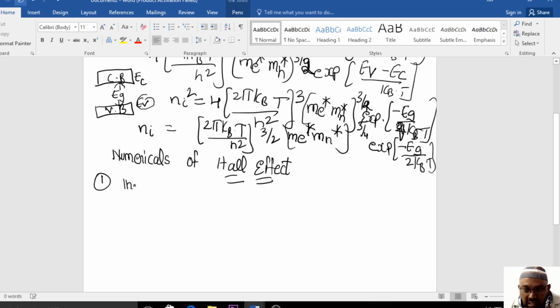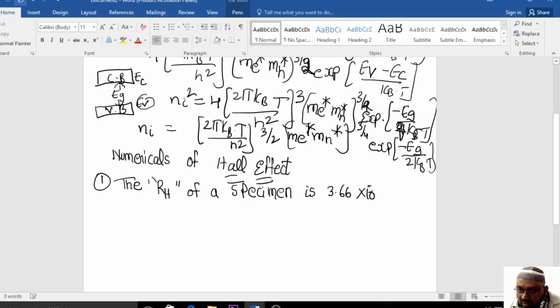The R suffix H of a specimen is 3.66 into 10 to the power of minus 4 meter cube per coulomb.